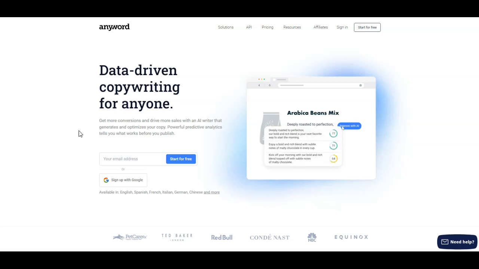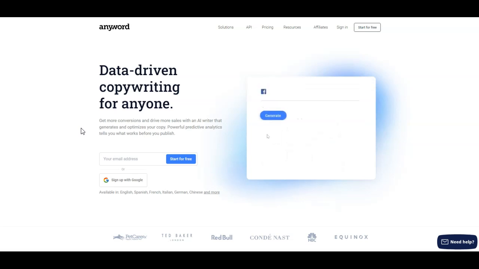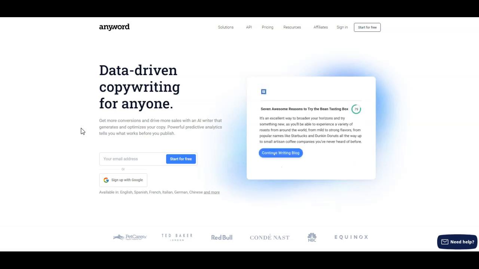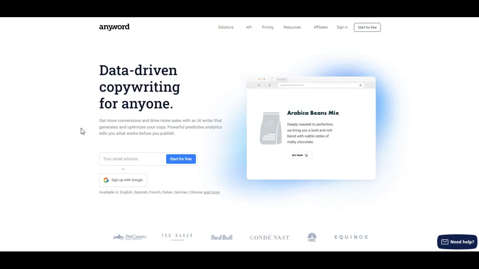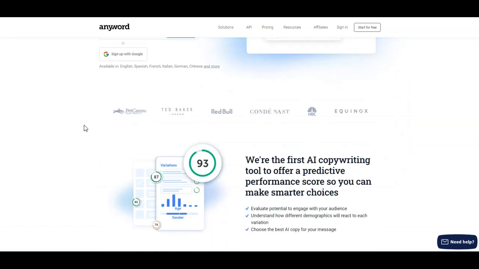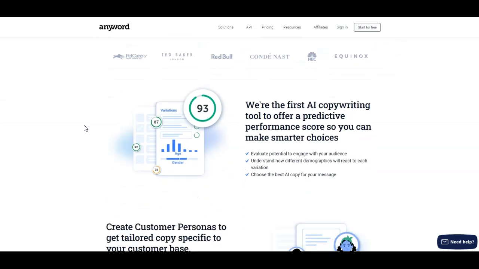Get more conversions, drive more leads and sales with an AI writer that generates and optimizes your copy. So if you're brand new to copywriting and you want to start a copywriting career, you could utilize this tool for yourself, and I'm going to show you the power of it in a second. But even if you're a veteran marketer or internet marketer, or you have any form of online business that requires you to write copy, the words that persuade and sell people, Anyword is going to help you do this. And I'm a customer myself, I use it, so I'm going to show you a demo of it.